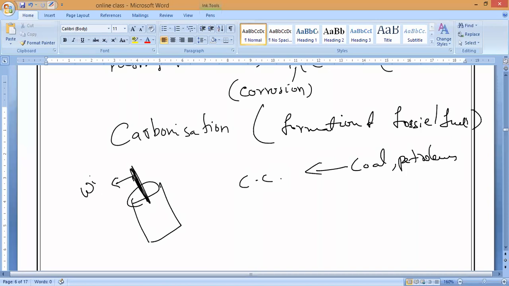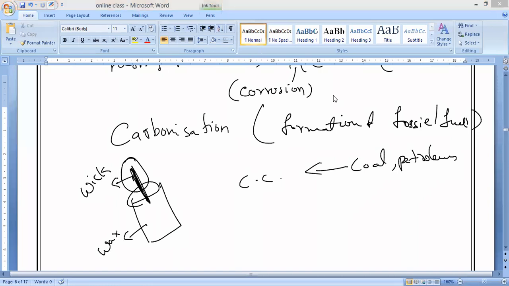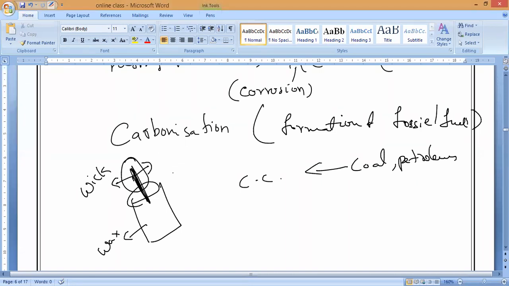That is what we call the wick, and this is called wax. Once the candle burns, the length of the wick keeps decreasing. So burning of candle is both a physical and chemical change, but we can say it is a chemical change only. Burning of candle wax and ripening of fruits are all changes which involve chemical reactions.